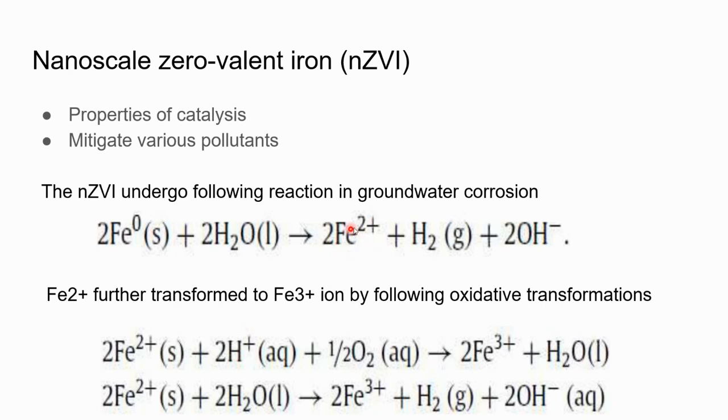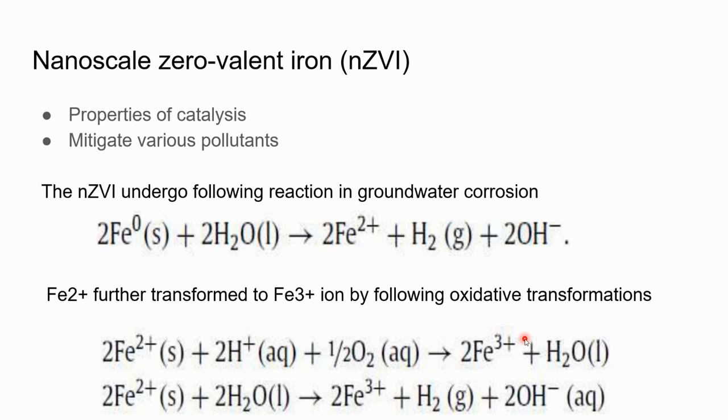Fe+2 is considered to be the most toxic state of iron for microorganisms and invertebrates. It is converted into Fe+3 in neutral or alkaline conditions, and then Fe+2 is further transformed to Fe+3 ion by the following oxidative transformation. Here you can see the reaction of this.